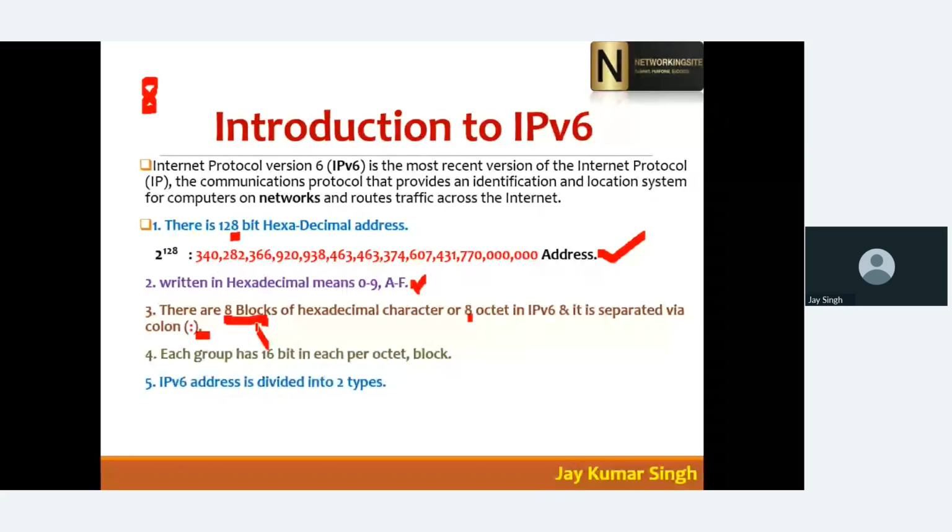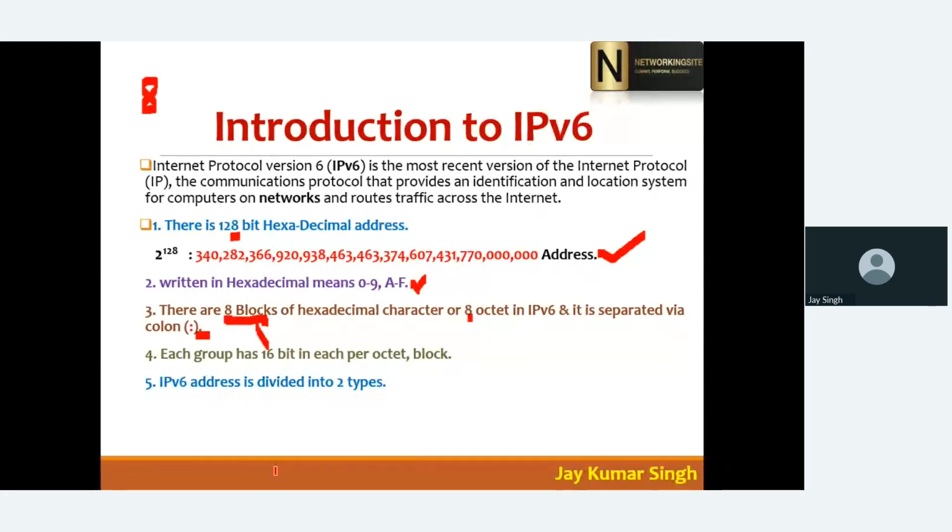And IPv6 is divided into two parts. Why? Because in IPv6 there are no classes. In IPv4 we have classes like A, B, C, D, and E, but in IPv6 we do not have any kind of classes.